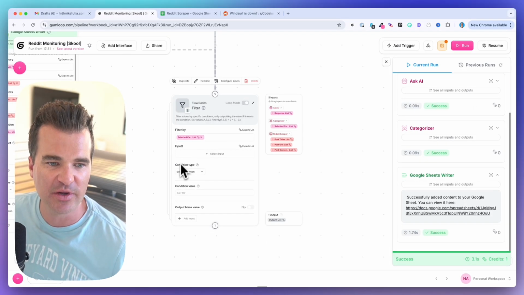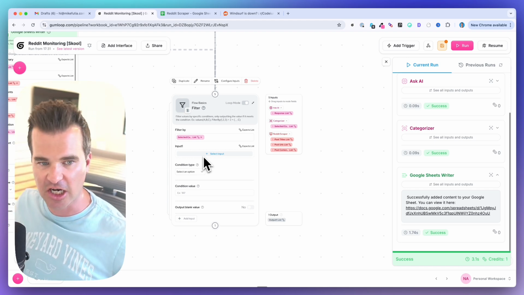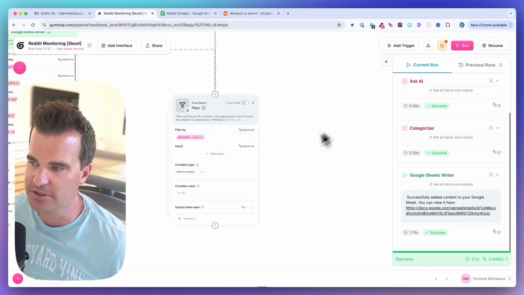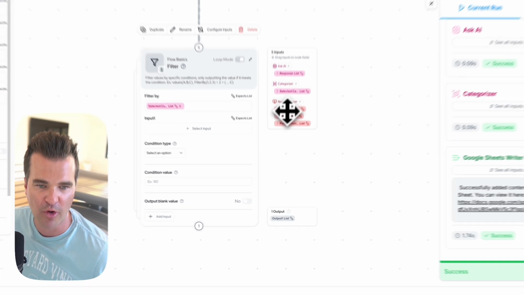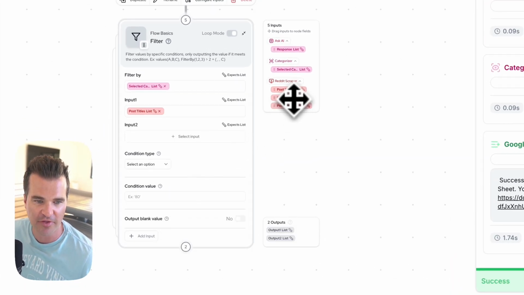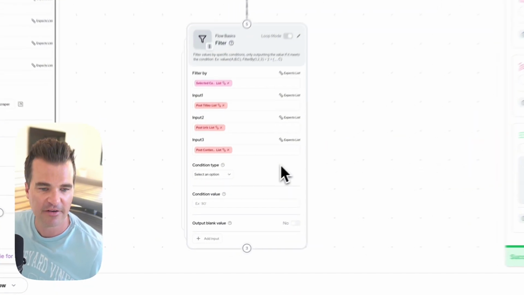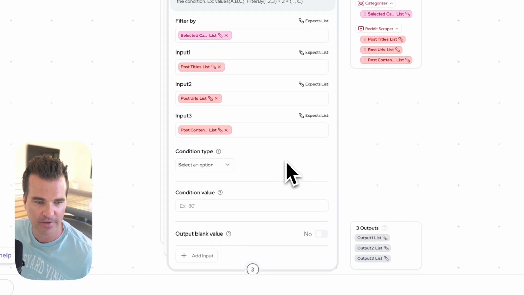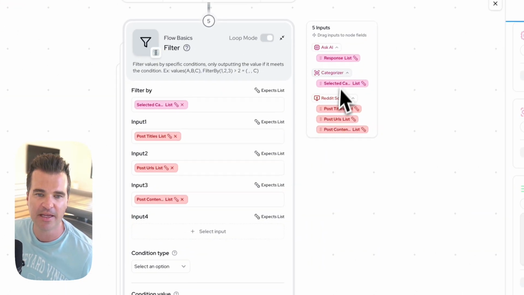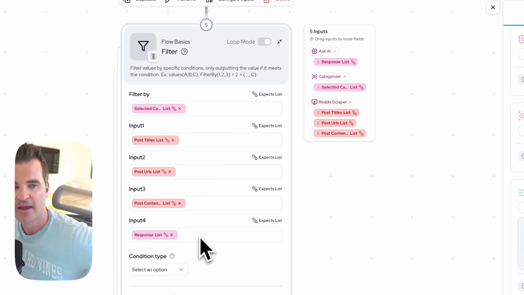And then the next thing we need to do is set our inputs, okay? What else is going to come through the filter? So we want all the information from Reddit. So we want the title. Let me drag that. Let me add another input. We want the URLs. Let me add another input. We want the content of the Reddit posts. And then finally, the last input, let me add one more input, is going to be the response from the AI, right? Which is just summarizing the post itself.